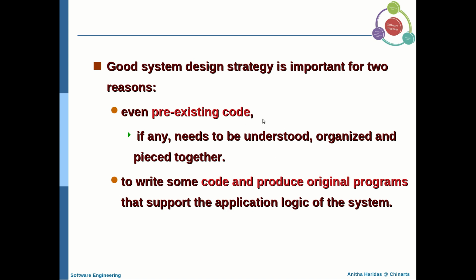For which you need to follow a design strategy. And apart from that, another reason is, if you want to write some code and produce original programs which will be supporting the application logic of the system, you need a design strategy. So design strategy is important for developing a new code, or if you want to integrate pre-existing code. So these are the other two reasons why we need a good system design strategy.